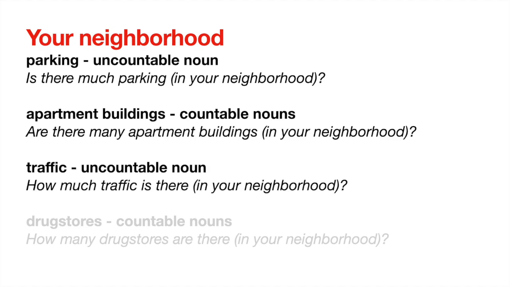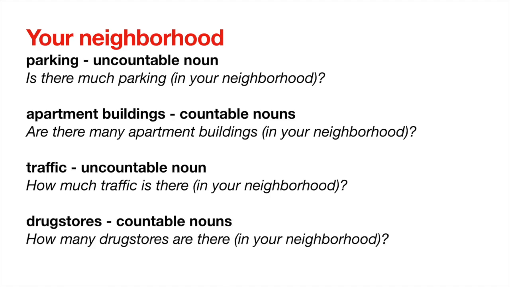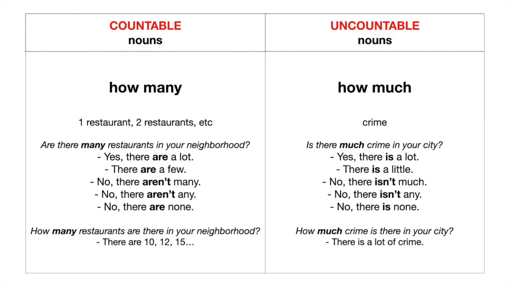Now traffic. It's an uncountable noun. It's only okay to be used in the singular form. So we're going to use how much. How much traffic is there? Now let's talk about drugstores. Drugstores we can put in the plural form, which means it's a countable noun. How many drugstores are there? And remember, you have a lot of different answers to give depending on the countable or uncountable nouns.